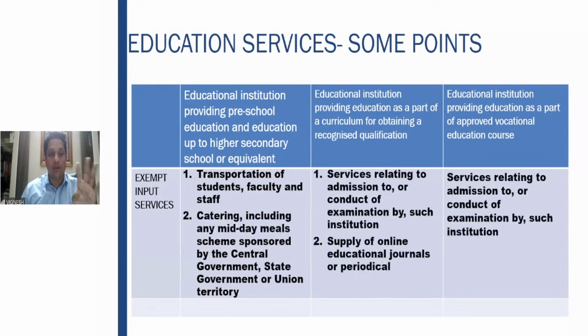These 4 are exempt. Only the fifth one not covered is education periodicals. Now, the next one is services related to admission or conduct of examination by such institution. And the second one is online education journals. These 2 are only exempt with regard to an education institution providing education as a part of curriculum for obtaining a recognized qualification. So here, transportation of students, faculty and staff also is taxable.